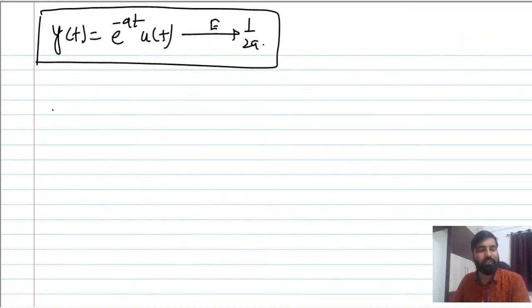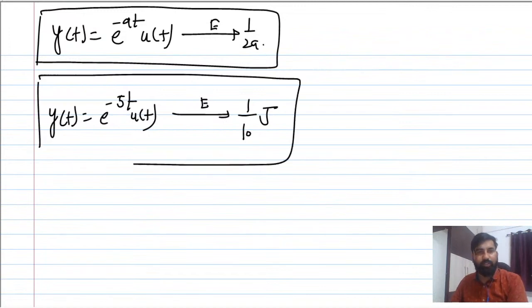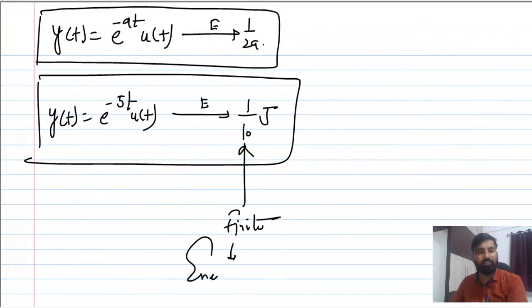Suppose somebody asks you what is the energy of x(t) equal to e raised to power minus 5t u(t). So the energy is going to be 1 by 10 joule. You just have to multiply the a with 2, that is 2 times a. I hope this makes sense. And this energy is finite, then you can say that this is an energy signal.